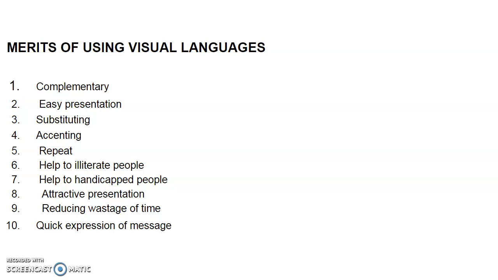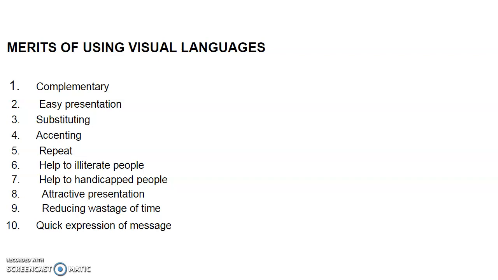The next to last one will be quick expression of message. Symbols also communicate some messages more quickly than written or oral messages. Instead of writing the message or giving it orally, if we express it through painting or facial expressions, it will reach quickly.